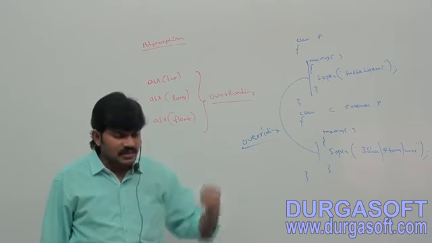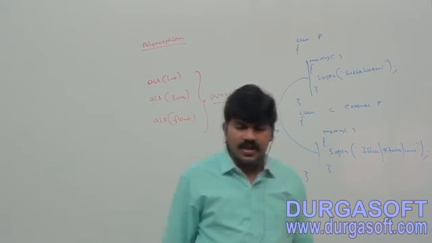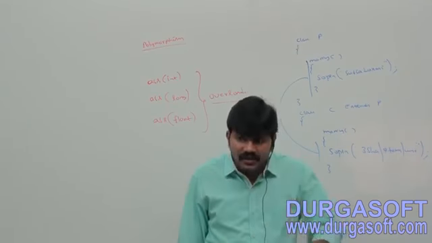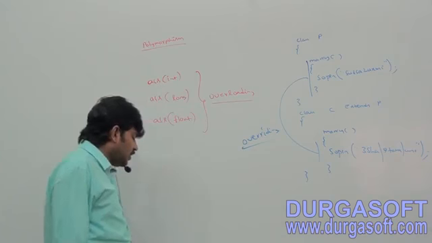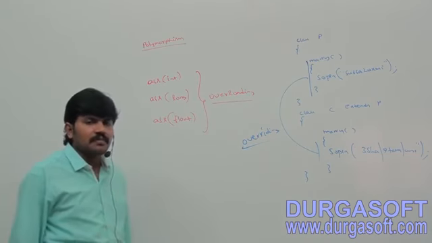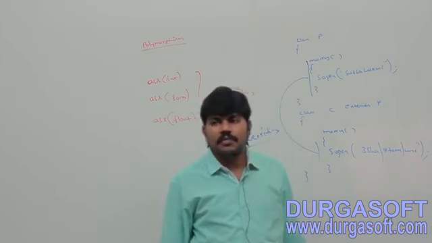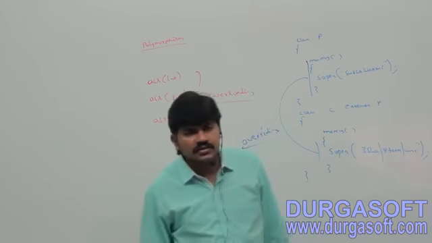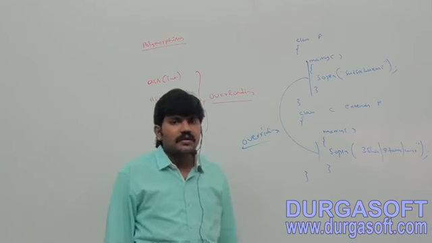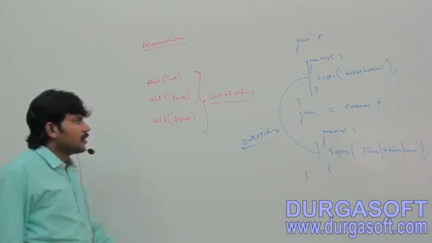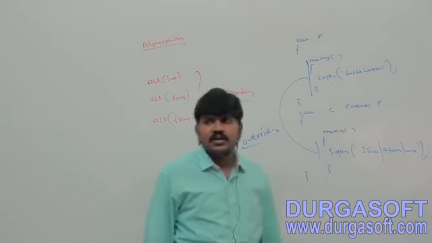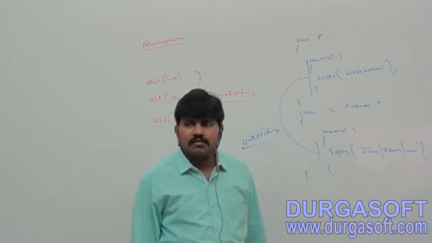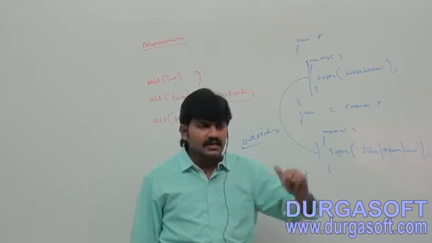The method signature is the same, but in the parent class there is one type of implementation, and in the child class another type of implementation. What is this concept? Overriding.